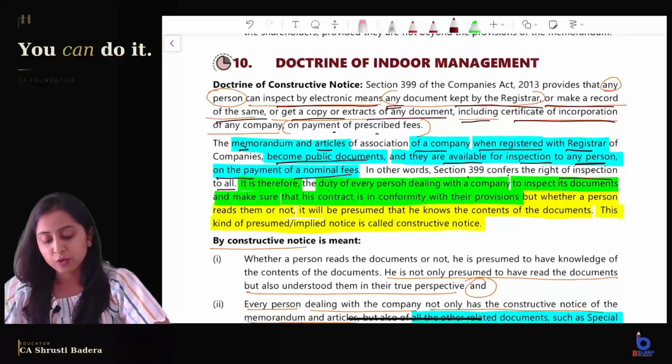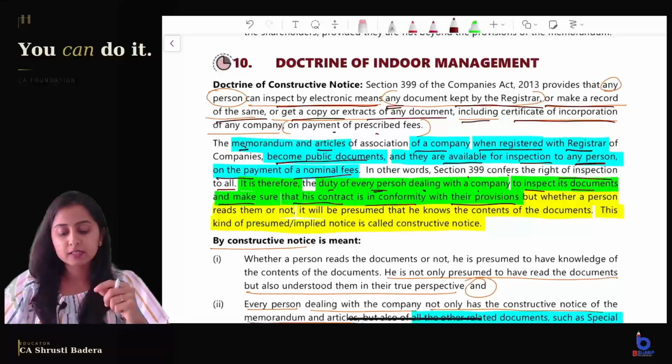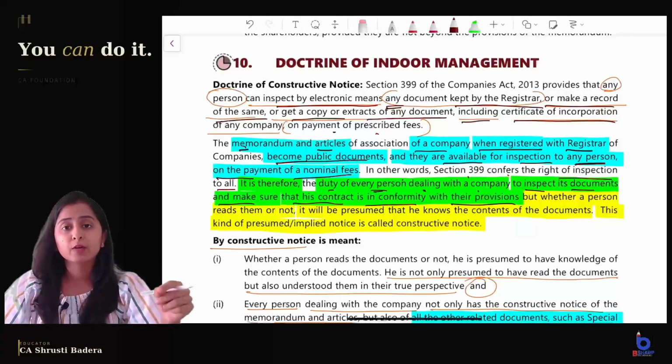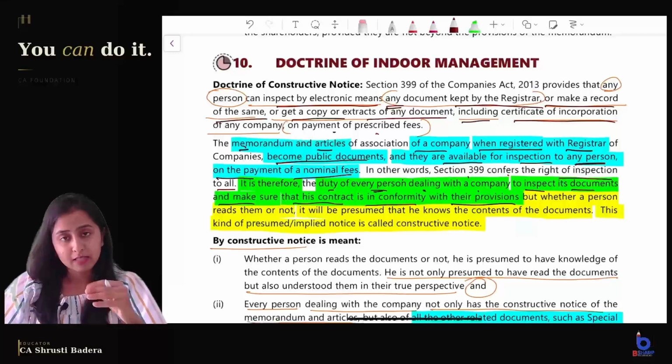It is therefore the duty of every person dealing with the company to inspect its documents and make sure that his contract is in conformity with their provisions. How does he ensure that the contract is in conformity with the provisions given in MOA and AOA? Because say for example, I want to purchase a laptop from ABC Limited, right? If in the MOA of ABC Limited, the object clause is construction of so and so, like construction of housing complexes, then is the company authorized to sell laptops? No. So that is what they are saying.